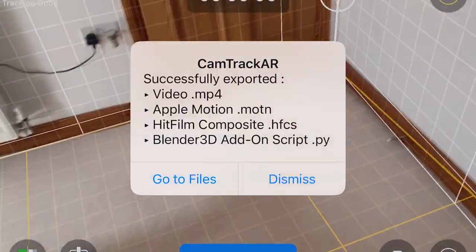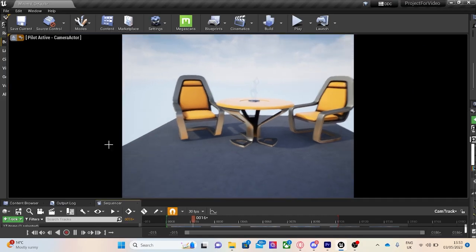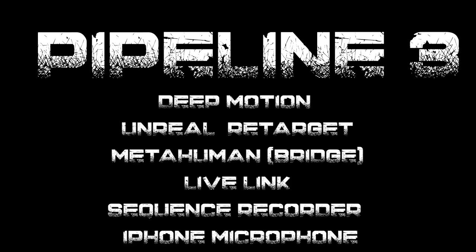I recorded camera motion using Camtrack. This can be exported from Blender as an FBX onto an Unreal camera.